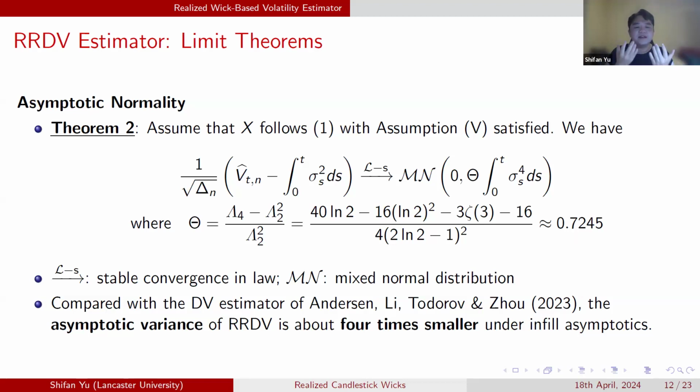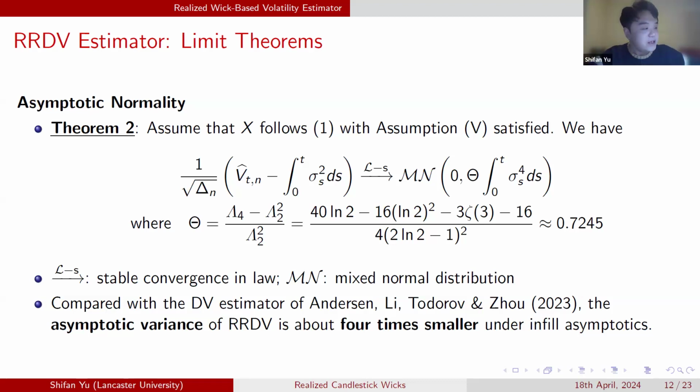If you compare the asymptotic variance of our estimator with the only competitor in the literature, the range return volatility estimator proposed by Andersen and co-authors in a paper published last year, the asymptotic variance of our wick-based estimator is about 4 times smaller. But I didn't say we have a more efficient estimator because we use more information. From a practical point of view, we are using some additional information which is readily available in the data set, which is very easily accessible. And then we can get a more accurate estimator. So at least it's not a bad thing. So this is the asymptotic distribution of our estimator.